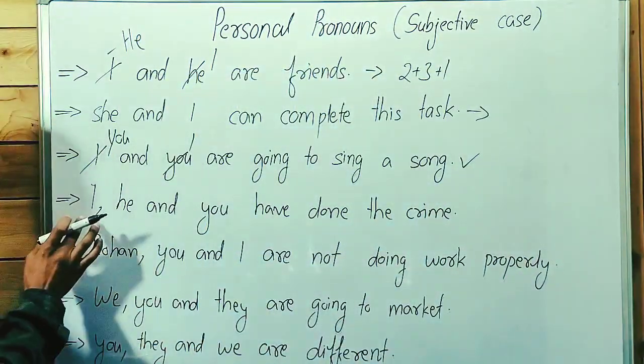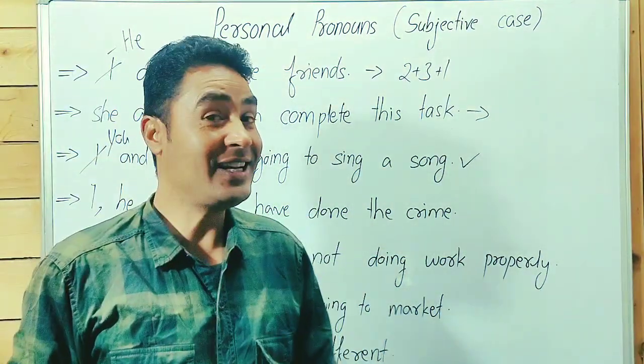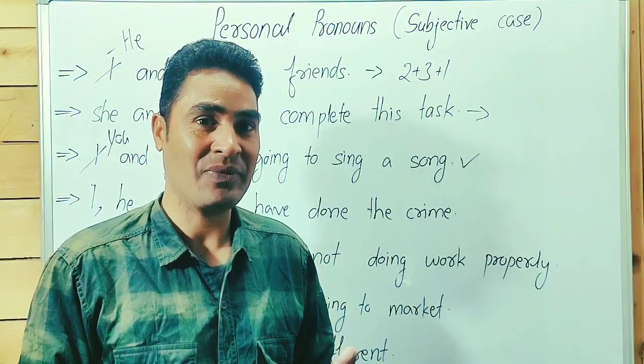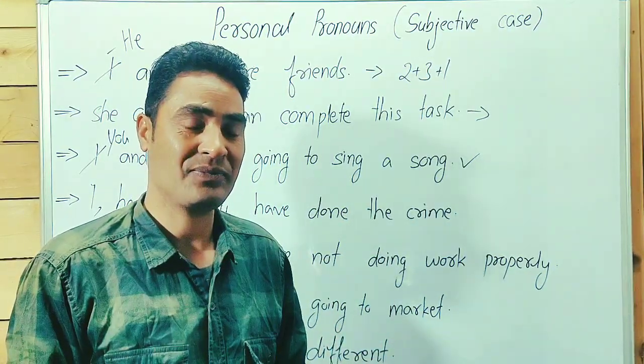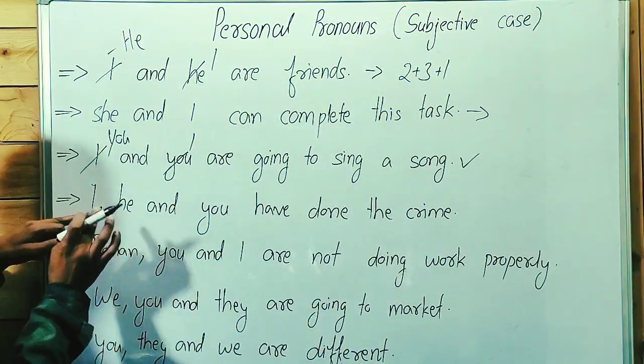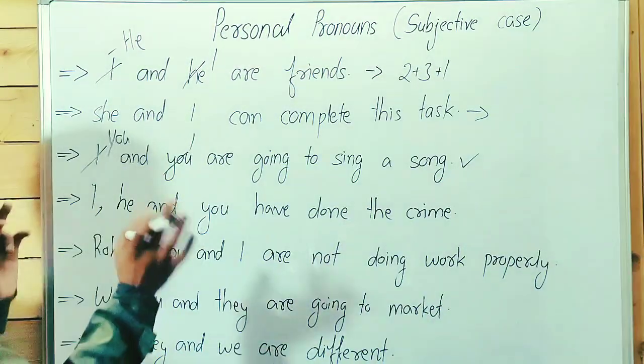Here, I, he, and you have done the crime. It shows negativity. This sentence indicates crime. So in this case we use 1 2 3, not 3 2 1. Here, first person, he third person, and you second person.